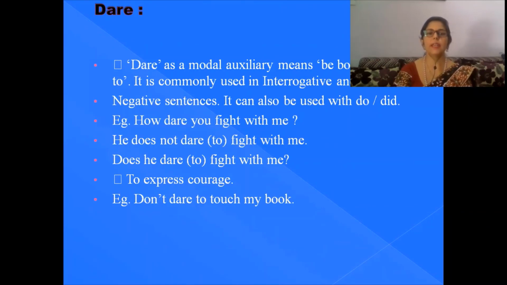To express courage also: don't dare to touch me. Don't dare to touch my book. Don't dare to touch my cupboard. So in that case, if you are warning someone, if you are expressing your courage, you use dare.